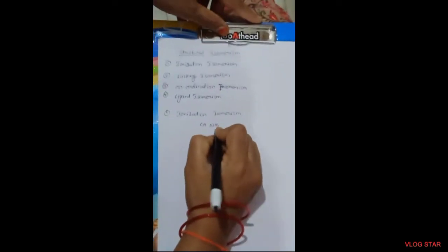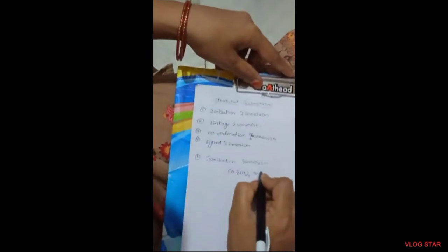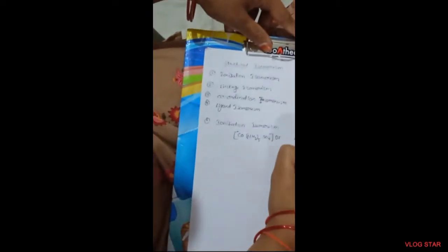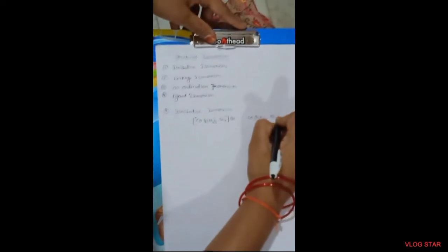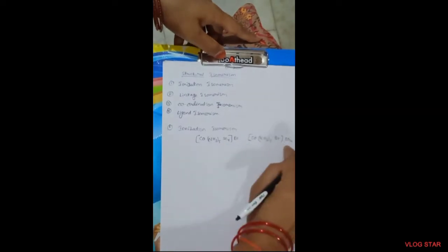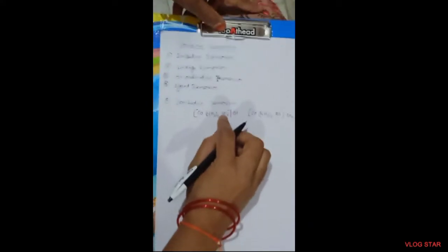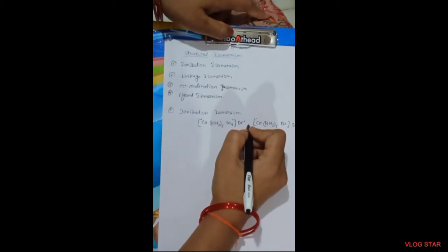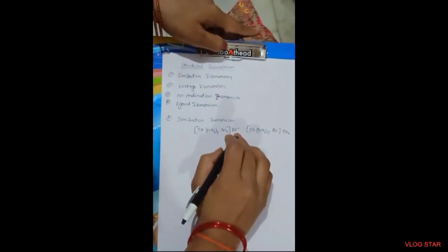See this example: [Co(NH3)5SO4]Br and [Co(NH3)5Br]SO4. In the first, sulfate SO4 is in the coordination sphere and Br minus is in the ionization sphere. In this complex, the bromide ion is free in solution.